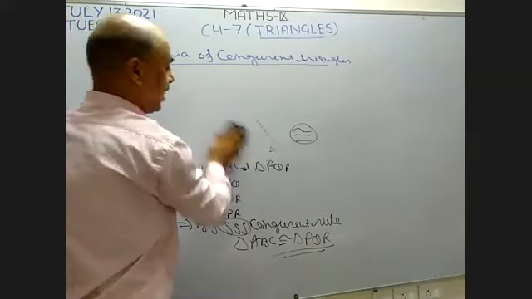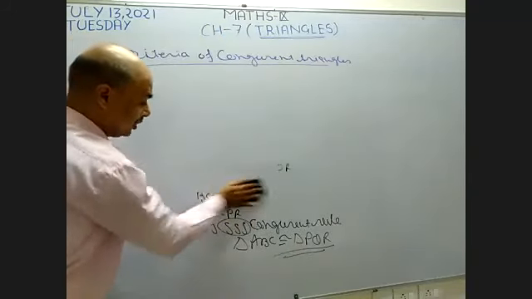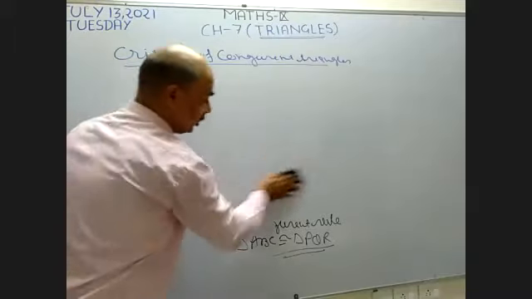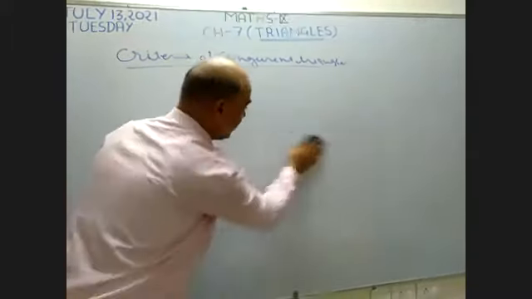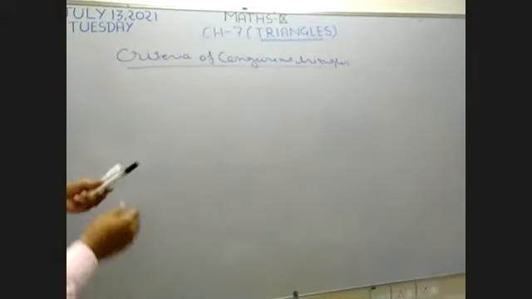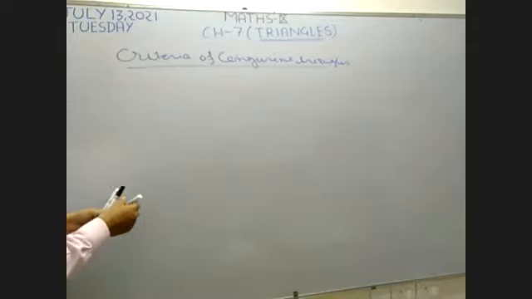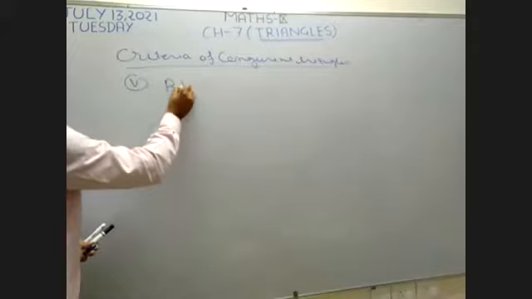Now, what is the meaning of RHS? The meaning of RHS is right angle, hypotenuse, and side. Since hypotenuse is there, and you know very well in which triangle hypotenuse is there, only in a right angle triangle. This condition is used only in a right angle triangle. When a right angle triangle is there, we use this criteria RHS.